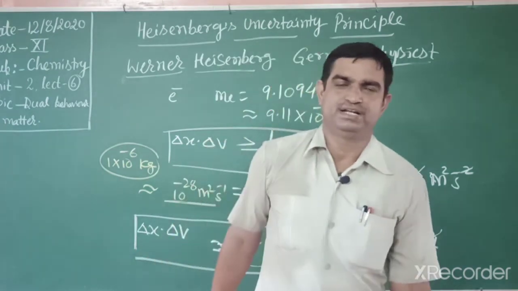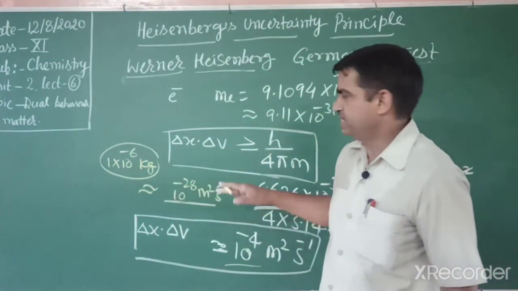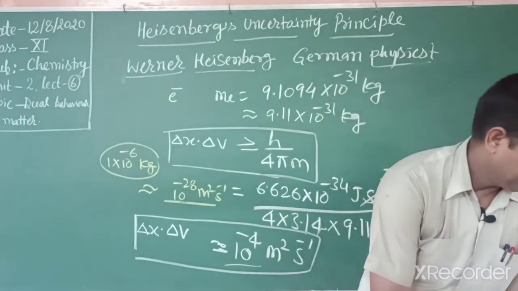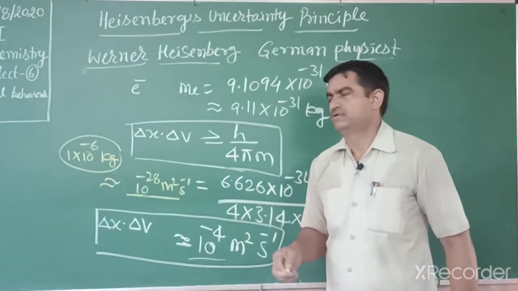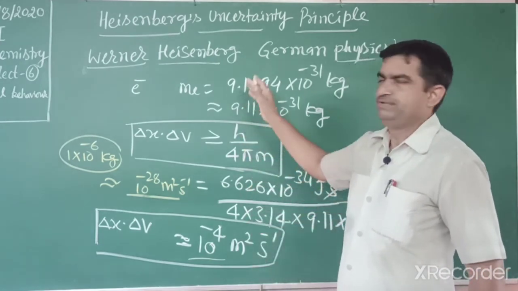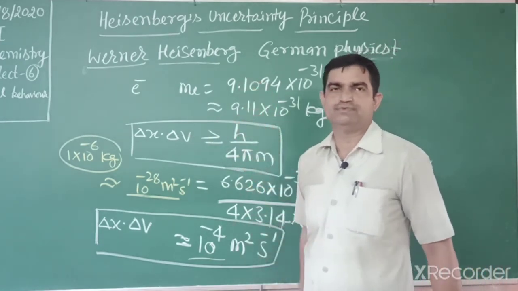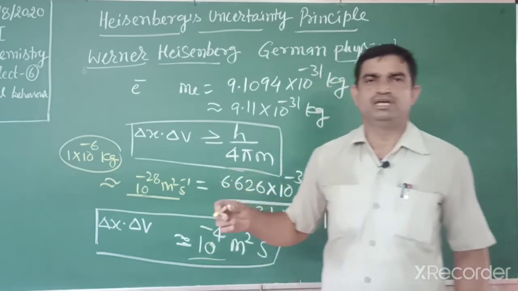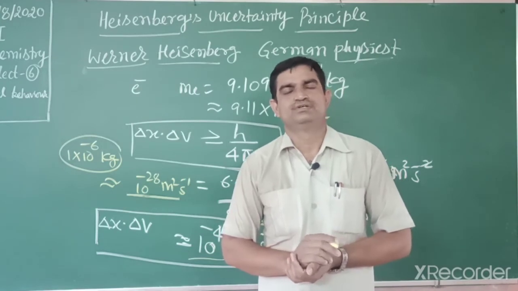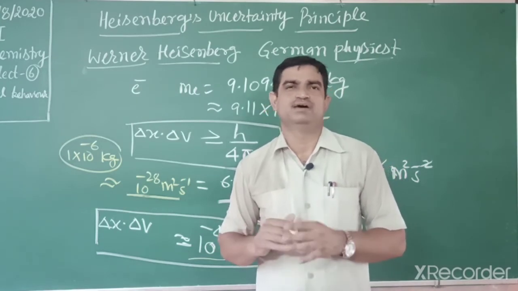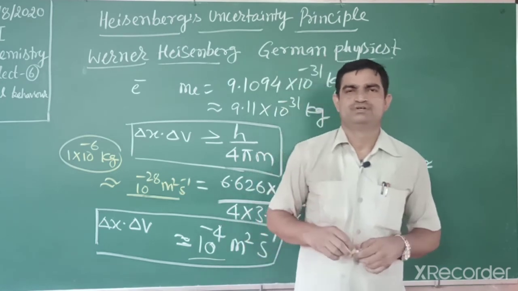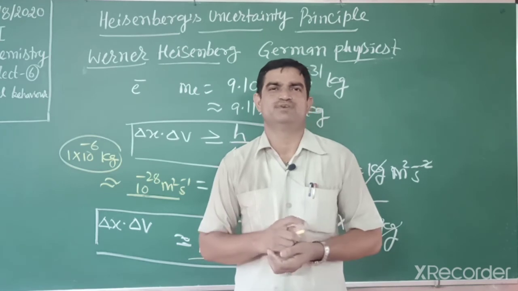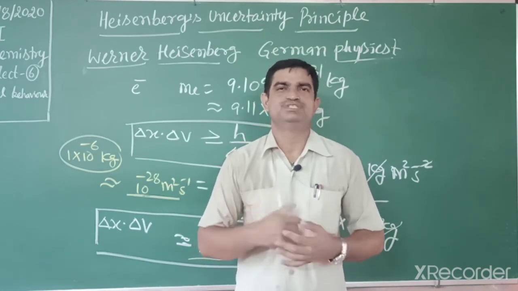So now we compare the electron and this milligram sized object. Students, when we compare the Werner Heisenberg uncertainty principle and the de Broglie equation, for a macroscopic object the wavelength is negligible, very small, and we ignore it. But for a microscopic object the wavelength is not ignorable; it is a high, measurable value.